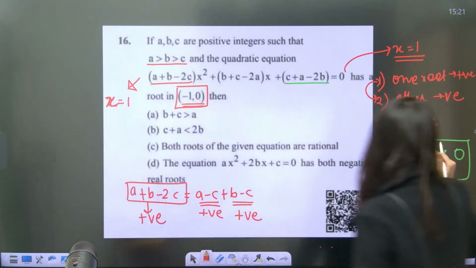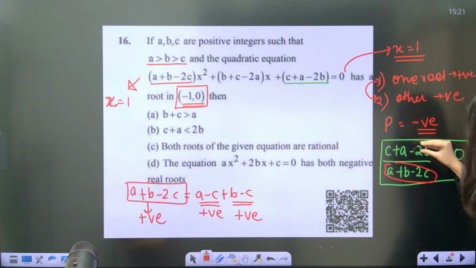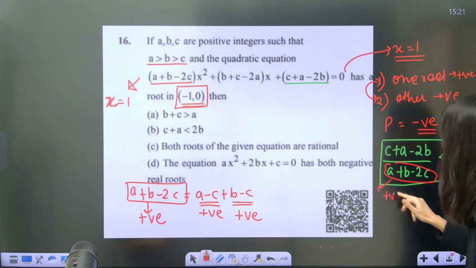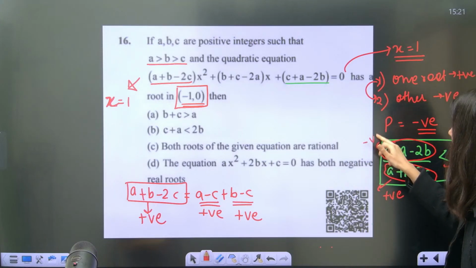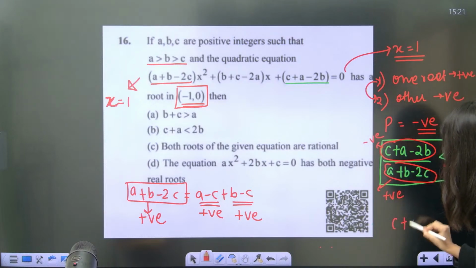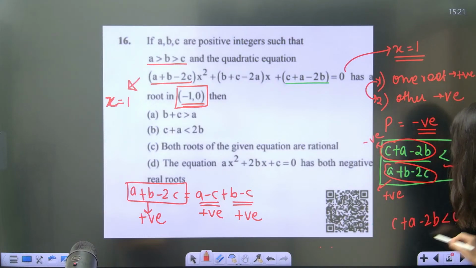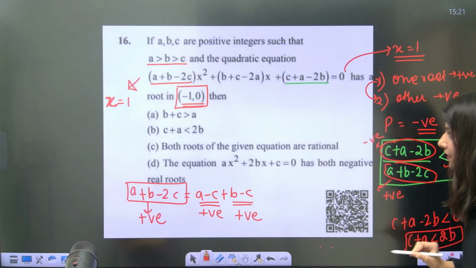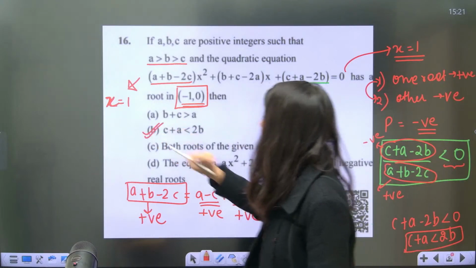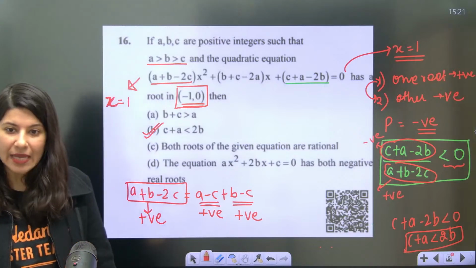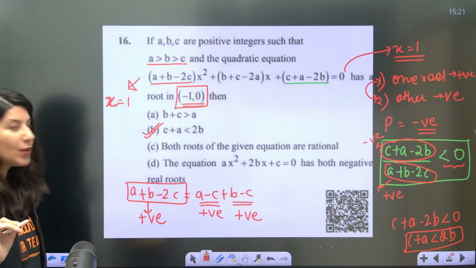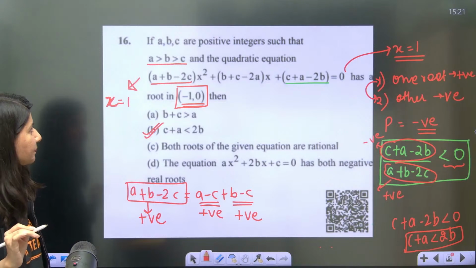So over here, what I'm trying to say is numerator upon denominator is negative, but this thing is always positive. So this has to be negative. So C plus A minus 2B is less than 0, or you can say C plus A is less than 2B. Option B is absolutely correct. Yes, VJP, I am here. Option B is definitely correct. Okay. Alright.